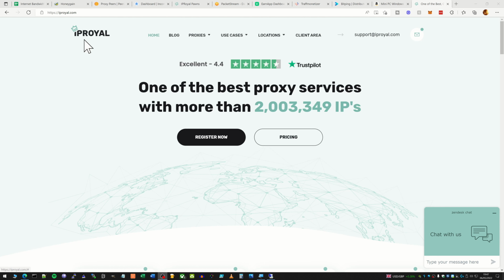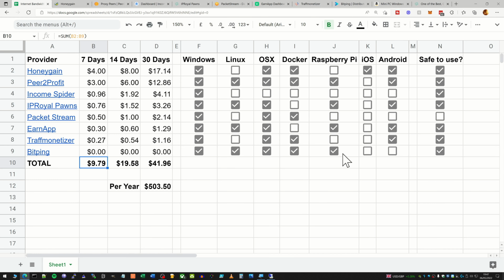Now, the only one I've found in this list which does not do that is actually PacketStream here. So this is a service which allows users to use your connection as a VPN. So this is the only one in the whole list that some people may not wish to install, as I know some people do get a bit worried about what their internet's going to be used for. So just bear that in mind.